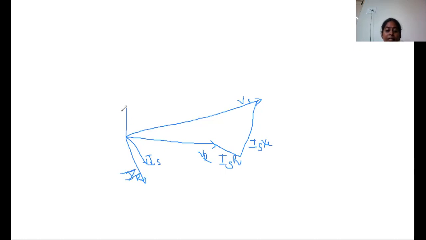IC is a capacitance current, so it leads by 90 degrees. The IC representation is drawn here, and for the resultant current representation it is also drawn here. We can draw both, no problem at all.